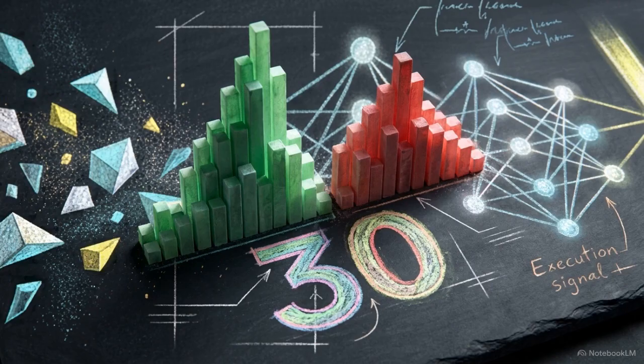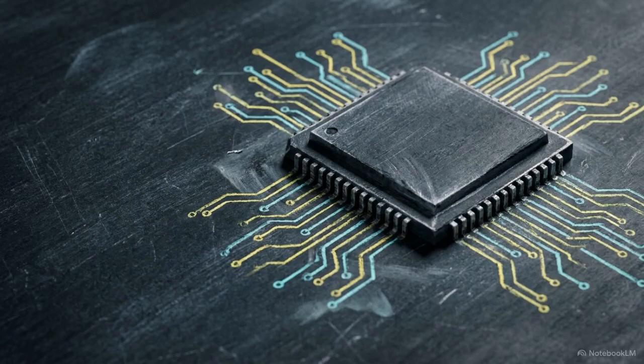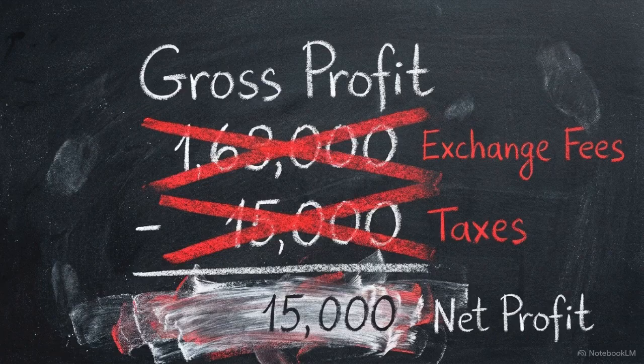Relying on basic price data isn't enough. The system requires streaming depth 30 order book data to accurately capture live supply and demand dynamics. Theoretical alpha only becomes realized when it is physically translated into hardware-level instructions at sub-millisecond speeds. The final hurdle for any algorithm is market friction and taxation.